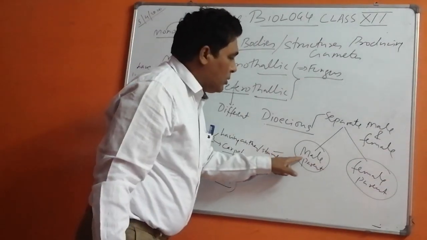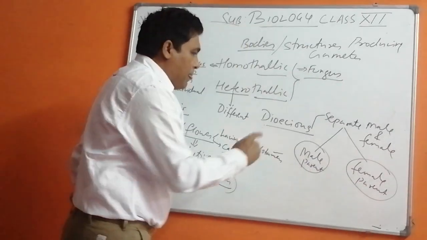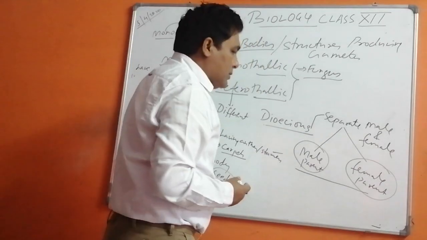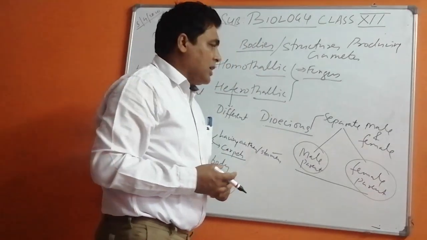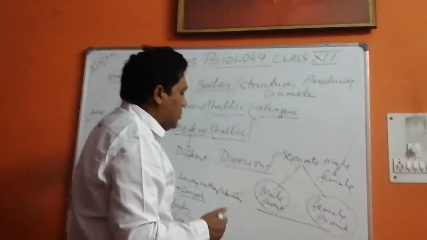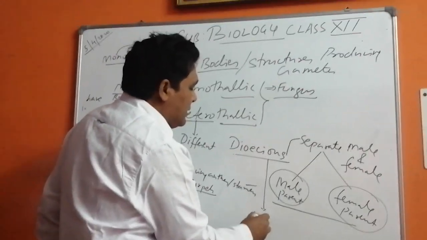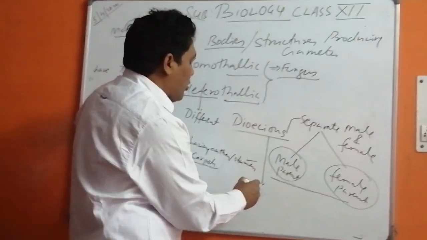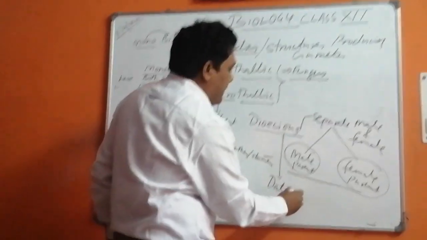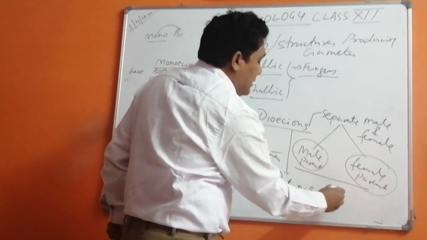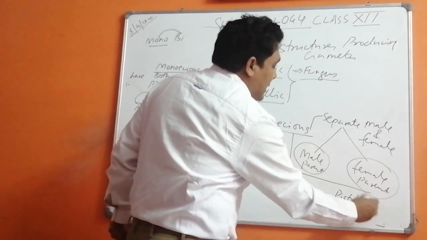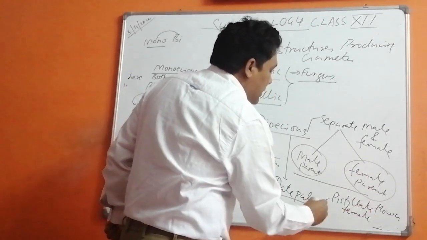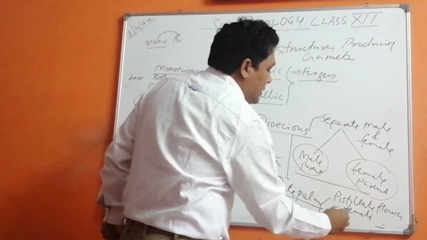So children, when we talk about separate male and female, you have to remember one thing. There are smaller or lower organisms which have this, and plants also. In case of plants, we are talking about date palm, which produces pistillate flower, that is female flower, and staminate flower.